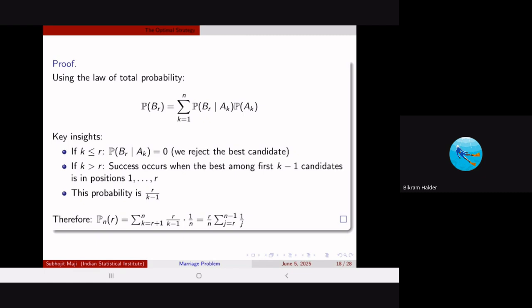Now you know the probability of BR given AK, right? And you know the probability of AK. So you just do the multiplication and then you sum it up. So what happens is R divided by k minus 1 times 1 by n, that is the probability of AK. And you take out that R and n, the numerator and denominator, and you replace k minus 1 with j, that is, you replace that and you get the summation symbols to be changed, and j comes from R to n minus 1.